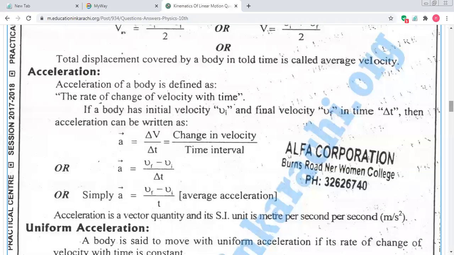Okay, please remember, the definition of velocity is rate of change of displacement. Rate of change of displacement is velocity. Now come to the next topic. It's acceleration. Did you hear the word before?